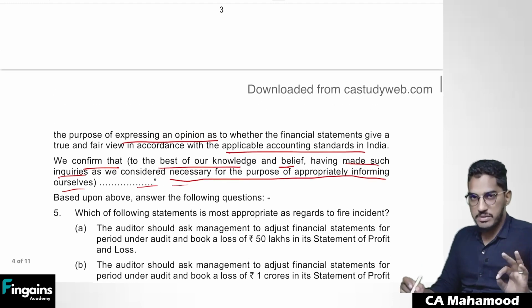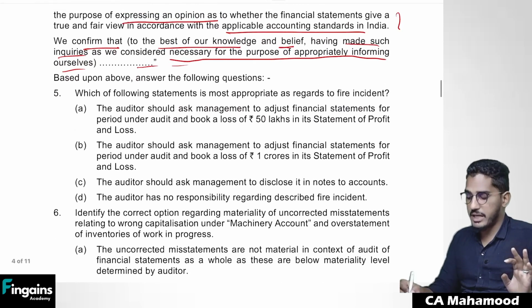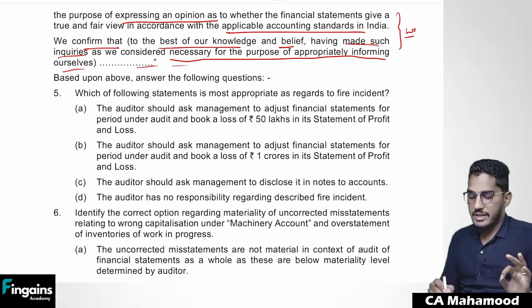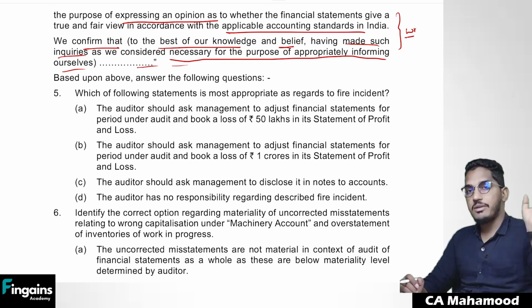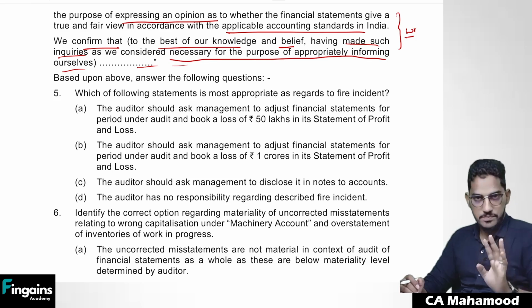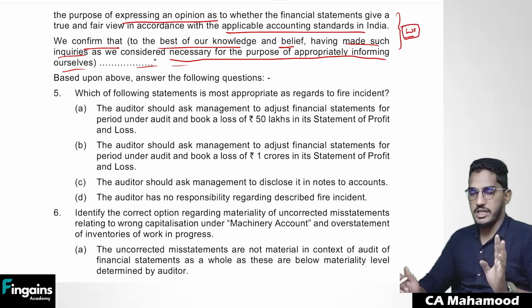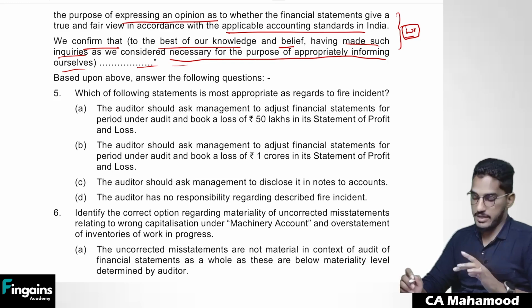Is the wording of written representation correct here? Obviously. Whatever wording management has used in the written representation, yes, that wording is correct. They are clearly telling we confirm that, to the best of knowledge whatever we have, and after making such inquiries as required, so we are confirming to you like this. In fact, that wording is also required to be used as per SA 580. So here the wording used in the written representation is obviously fine. There is no problem regarding that.